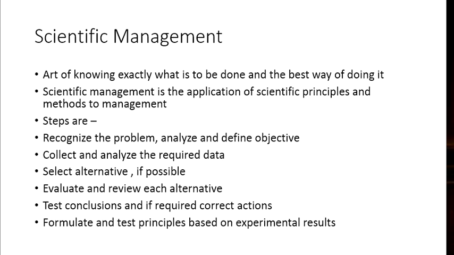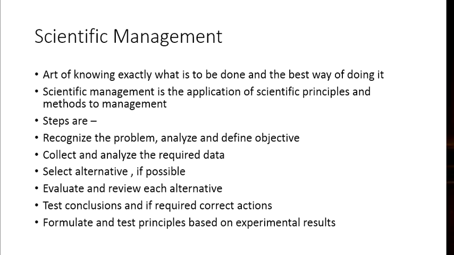Here some steps are mentioned for applying scientific management. First, recognize the problem, analyze and define the objective. Next, collect and analyze the required data.